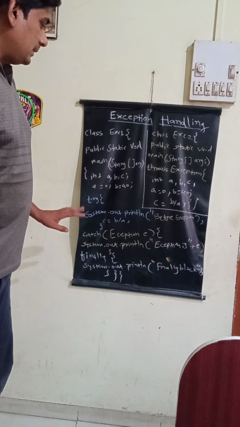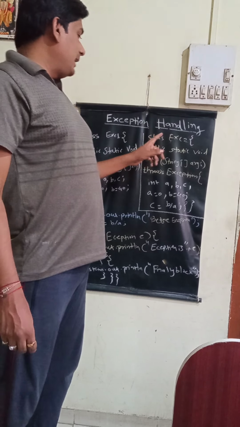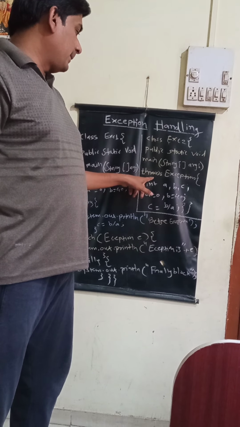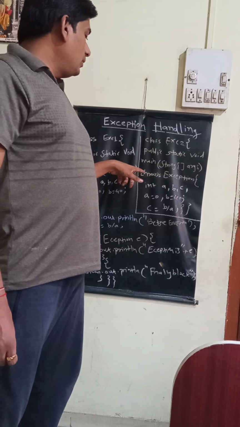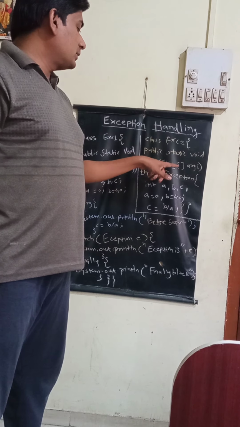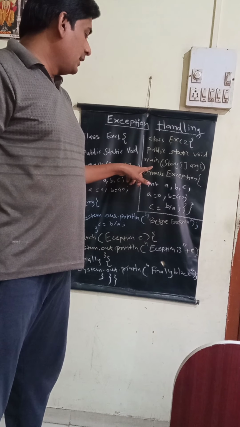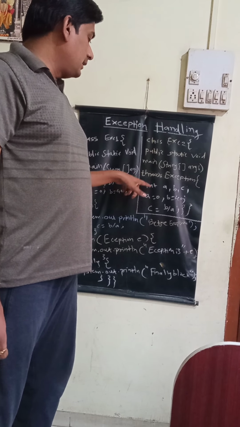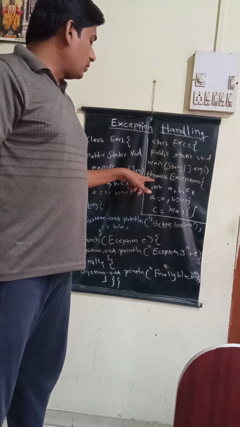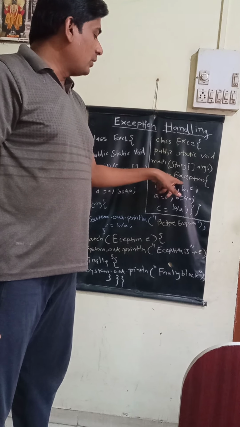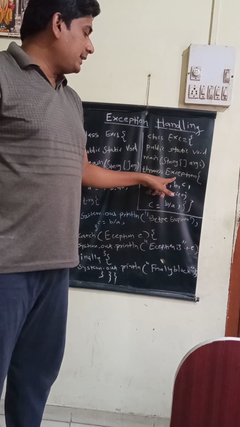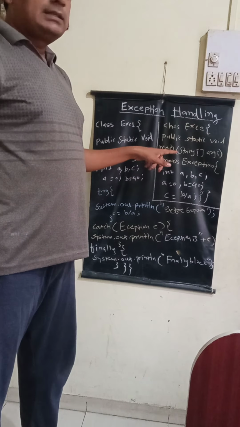try catch block execution. Now the second way for handling the exception is where the throws keyword is used. So we need to mention the throws keyword after the method, where we can see that the exception may get generated in that method. So we need to write down throws keyword, and after throws keyword we need to write down the type of the exception. Here I have written the keyword exception, which is the general type of the exception.